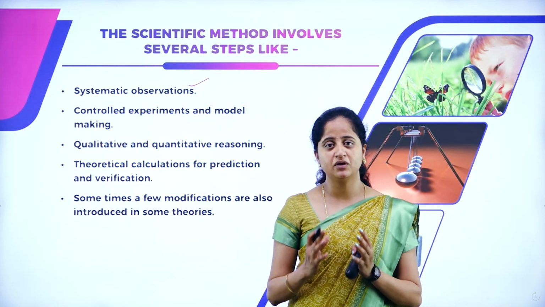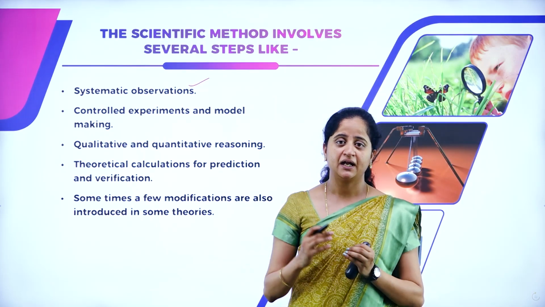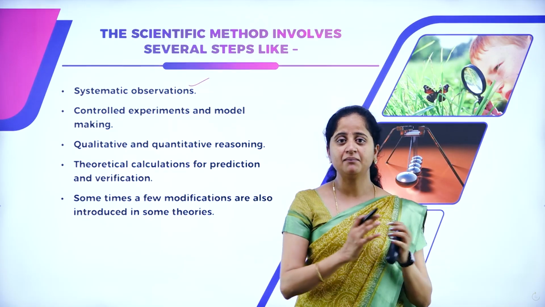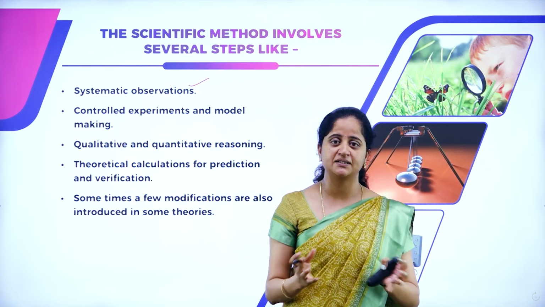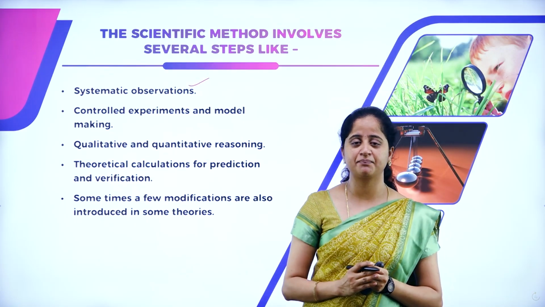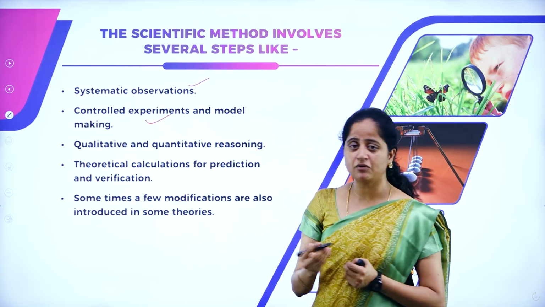For example, if you want to study the solar system, we cannot go to each and every planet and study them. For that, what do we do? We prepare a model of the solar system in our laboratory and then we start studying it. So one of the important steps under the scientific method is controlled experiments and model making.